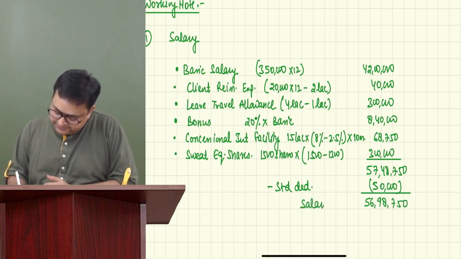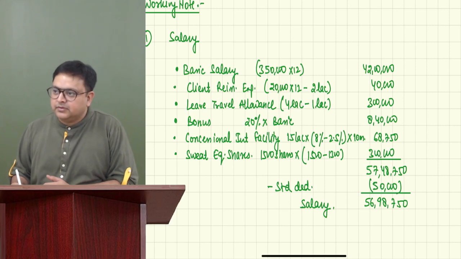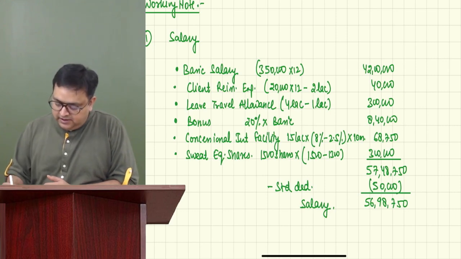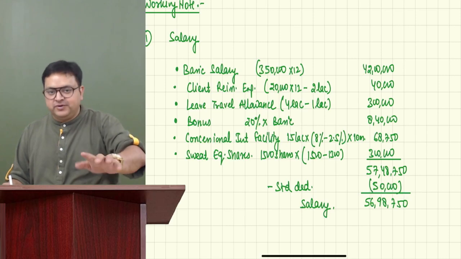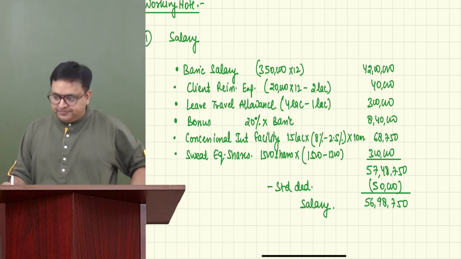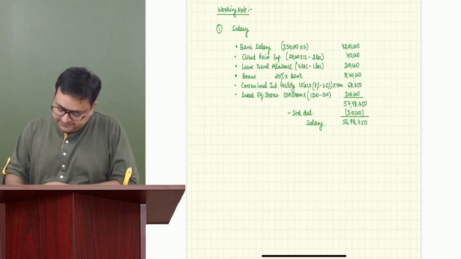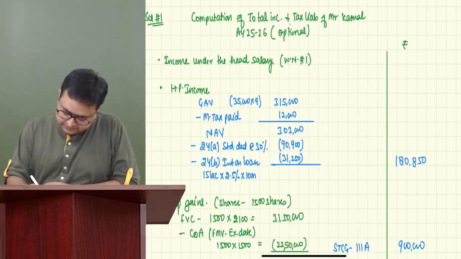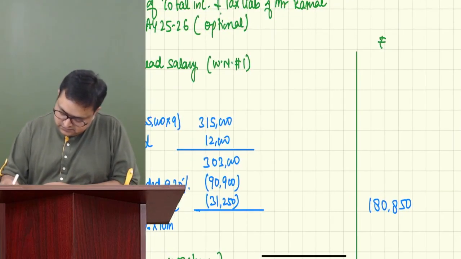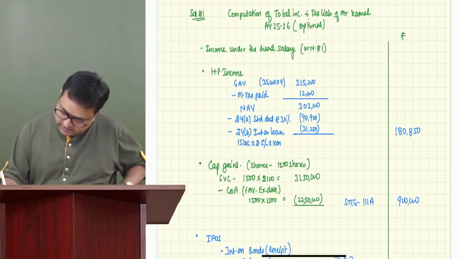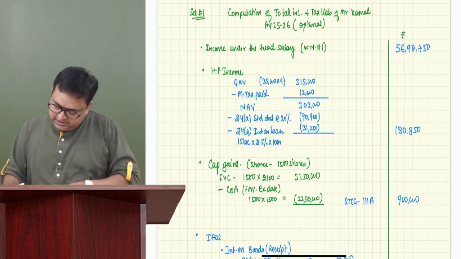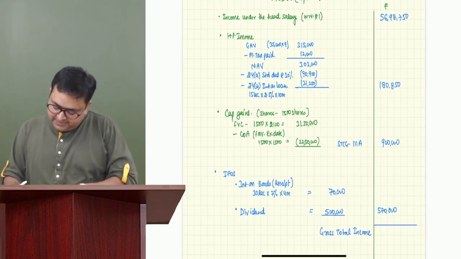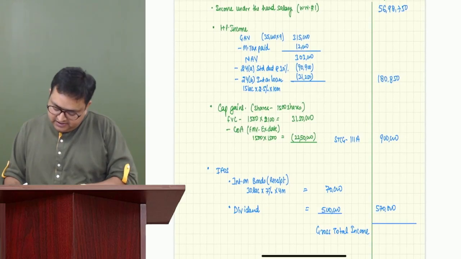This is my salary. And guys, I am getting an idea. See, if salary income is this, there are some other incomes also. His income is going above 50 lakh. Surcharge would also be there. Agree? So it is 56,98,750. So we'll write it over here: 56,98,750 plus house property, capital gain, and dividend and interest, IFOS.